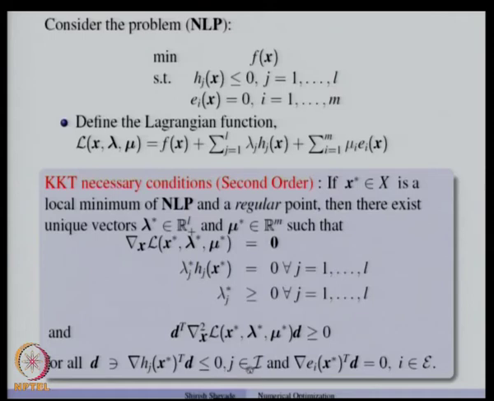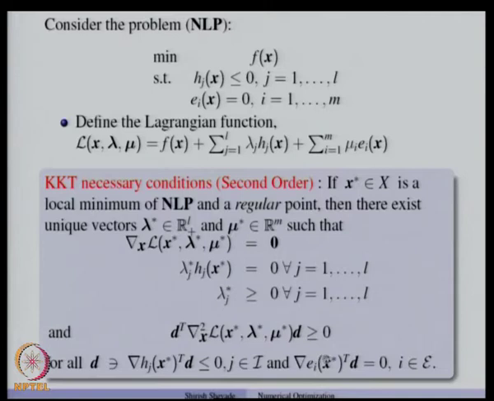So, if we take the active inequality constraints, we write down the set of directions D such that gradient Hj x star transpose D is less than or equal to 0, and for all the equality constraints, those D's which satisfy gradient Ei x star transpose D equal to 0.